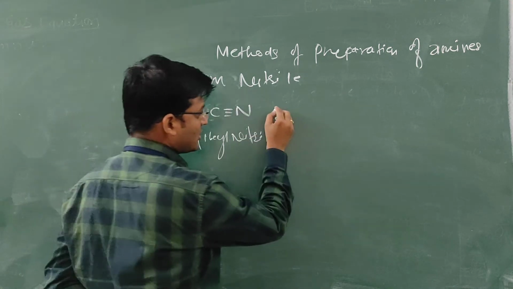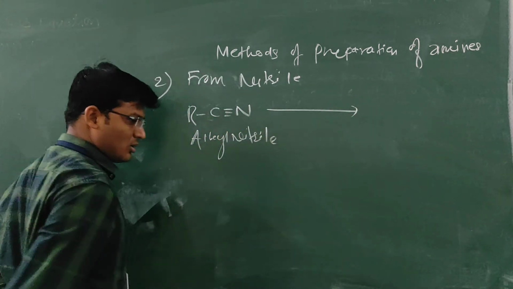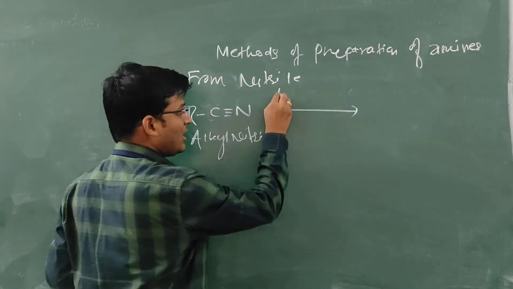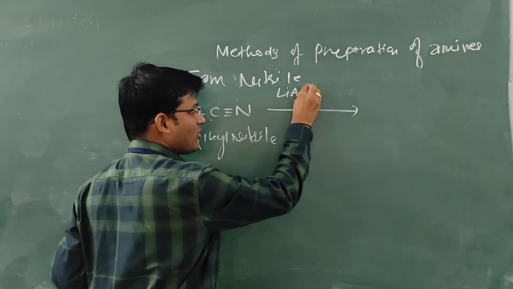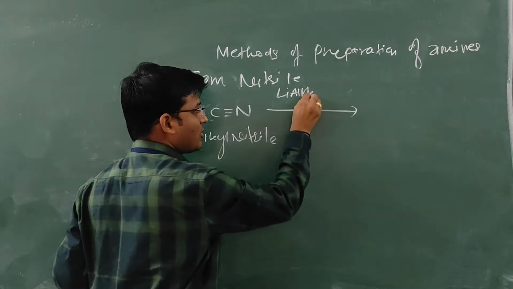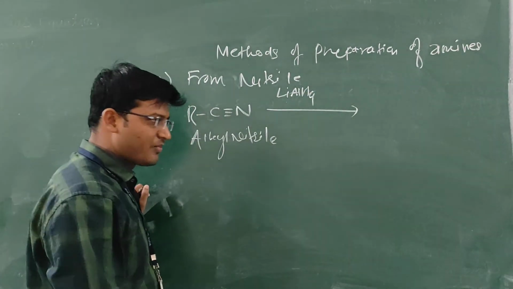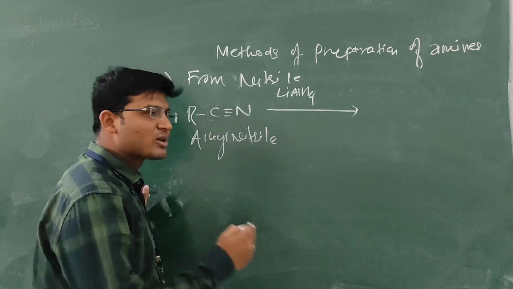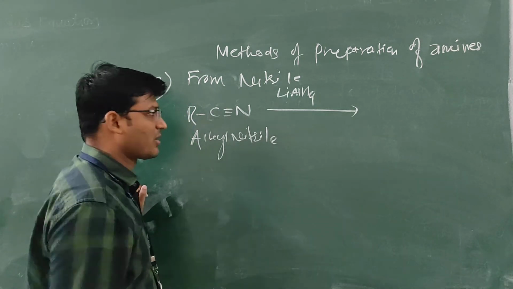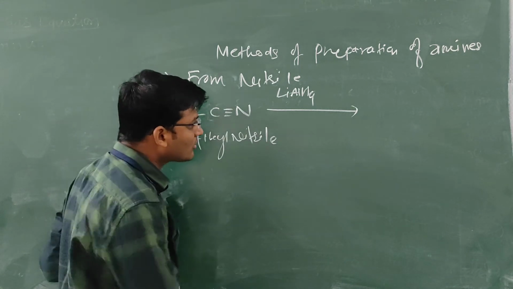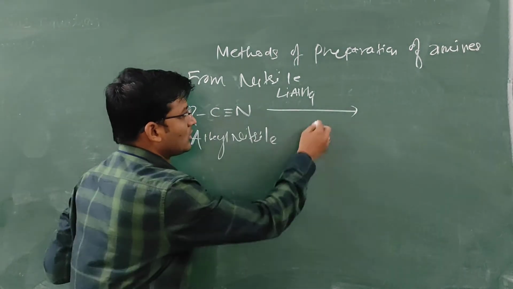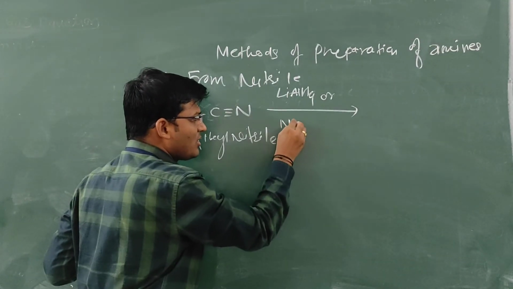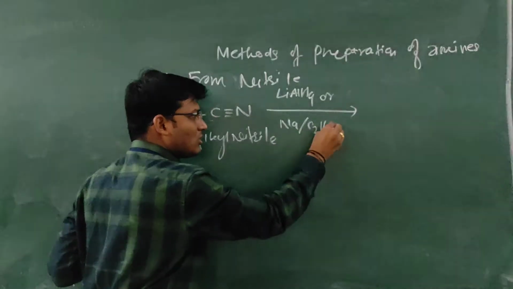It gets reduced by using a different reducing agent, LiAlH4, which is a strong reducing agent, which generally reduces all the functional groups into their corresponding compounds, or we take sodium in ethanol.